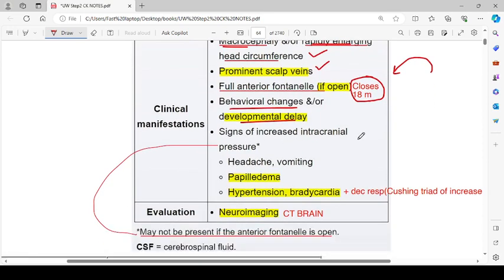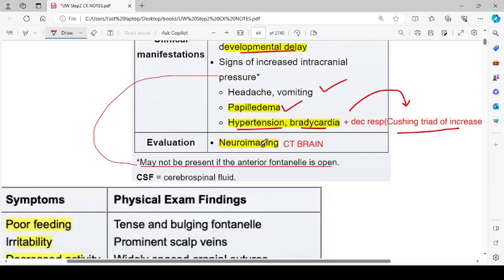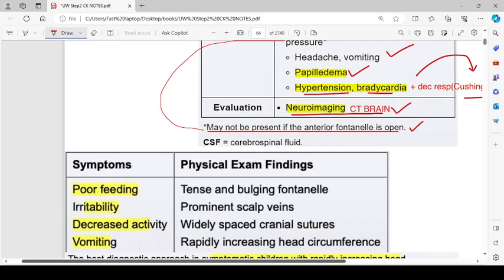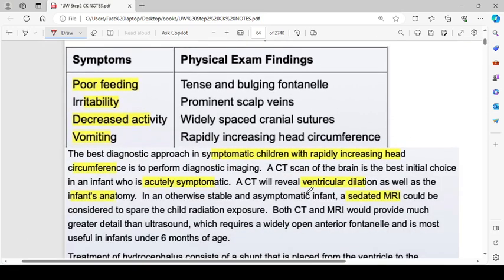Signs of increased intracranial pressure are headache and vomiting, papilledema, hypertension, bradycardia with decreased respiration, which is a part of Cushing's triad, which includes hypertension, bradycardia, and abnormal or irregular breathing. Evaluation includes neuroimaging like CT brain. Signs of intracranial pressure may not be present if the anterior fontanelle is open, because that will diffuse the effect of increased intracranial pressure to some extent.